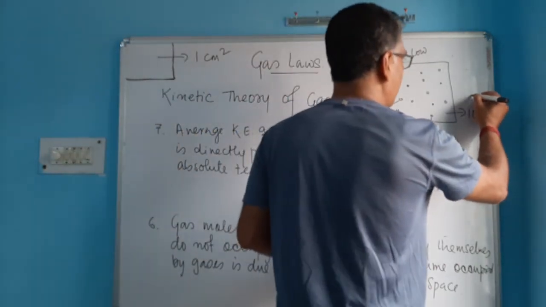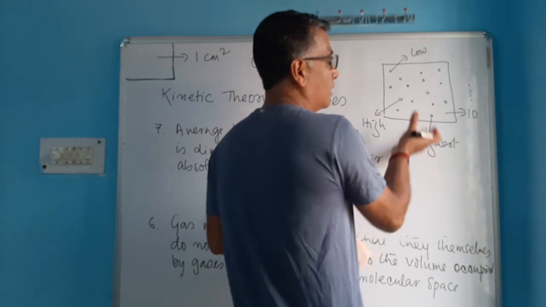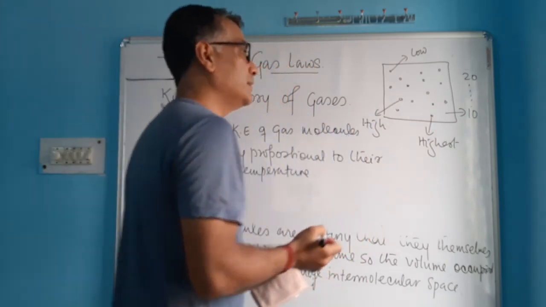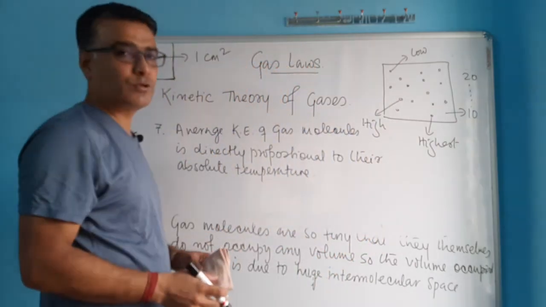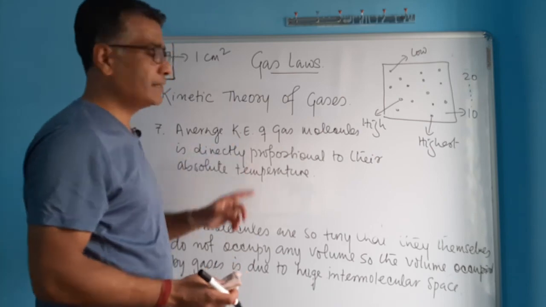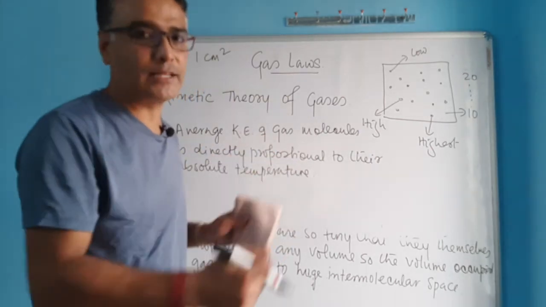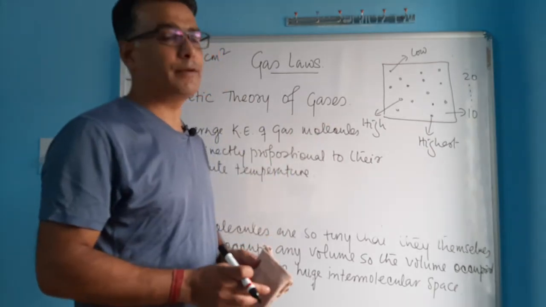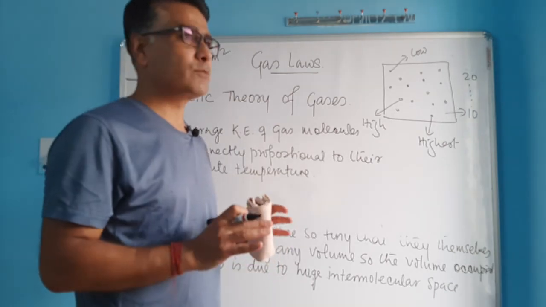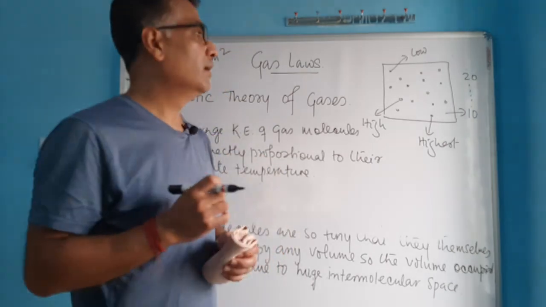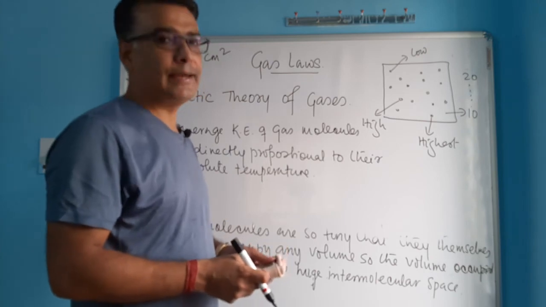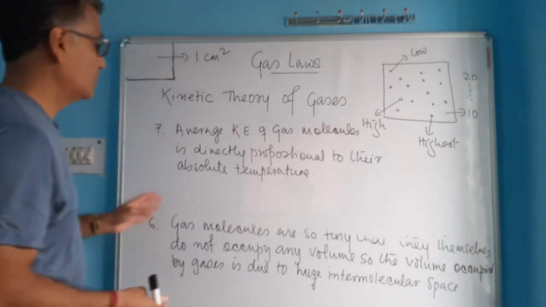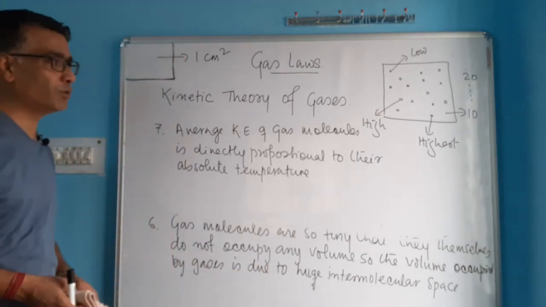As you increase the temperature of this gas, by heating, let's say to 20 degree, then what happens? Because average kinetic energy is directly proportional to temperature, when temperature increases, their average kinetic energy also increases. That means gas molecules start moving faster and faster. So at low temperature, all the gas molecules are sluggishly moving, slowly moving. And when temperature increases, their kinetic energy also starts increasing. That means molecules start moving faster and faster. So this is the last postulate of kinetic theory of gases.